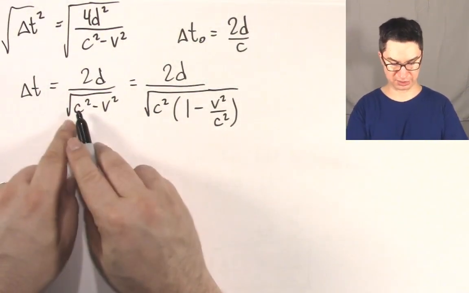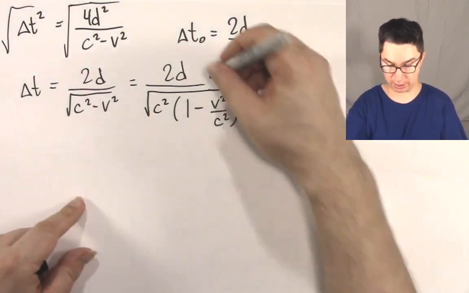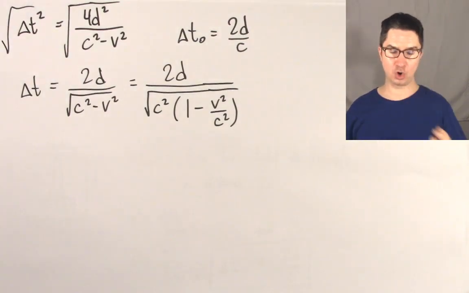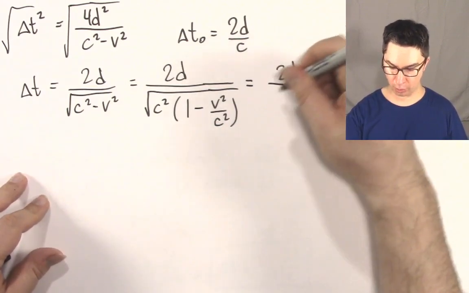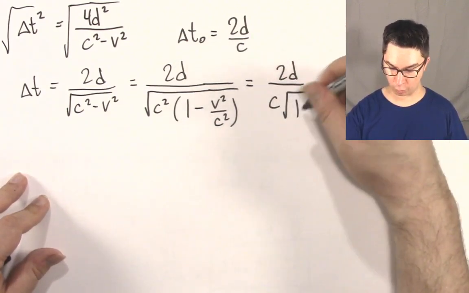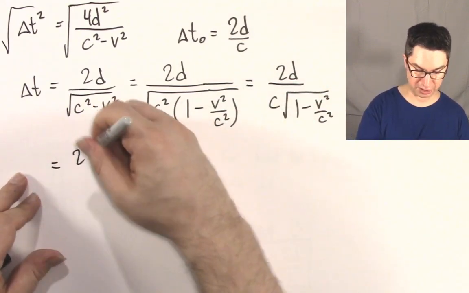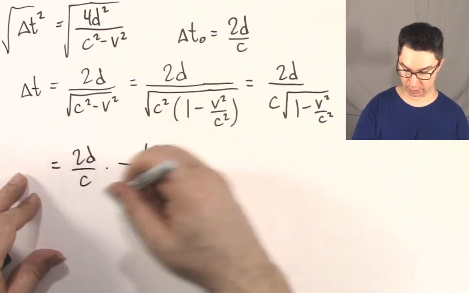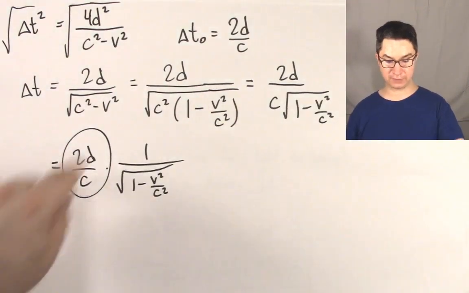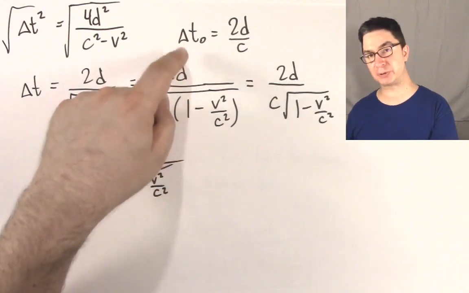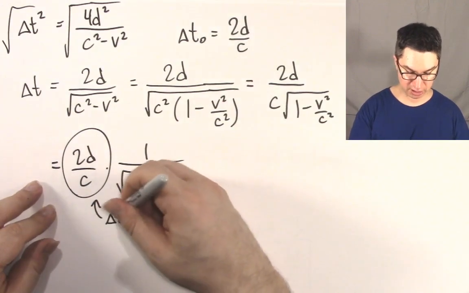C squared times 1 is c squared. C squared times v squared over c squared, well, the c squared will cancel and leave you with v squared. So yes, it does work. Very nice. Now we're going to take that square root of c squared, and we're going to be left with 2d over c times the square root of 1 minus v squared over c squared. If we rewrite this as 2d over c times 1 over the square root of 1 minus v squared over c squared, you can see that this 2d over c that we earlier defined as the proper time, delta t naught, can be substituted in here. So this is going to be delta t naught.